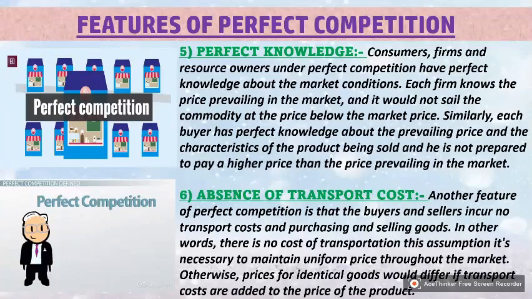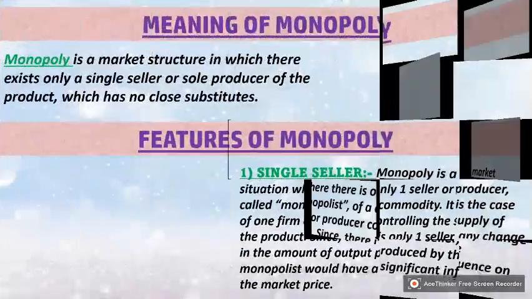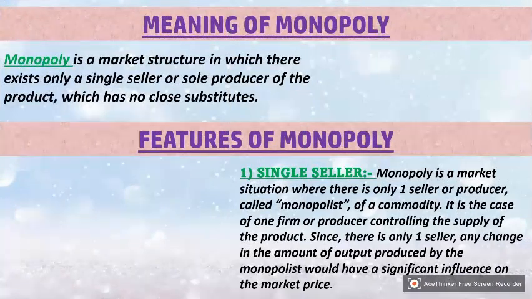So let's move to the second topic, the meaning of monopoly.